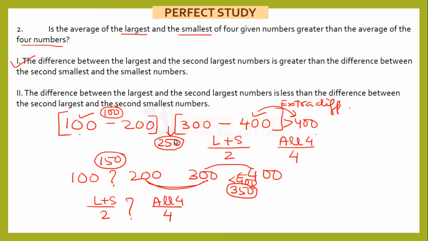Now why were we able to determine in the previous case? Because we knew the relation of this particular difference and this particular difference. That is why we were able to determine. Here we don't know. So the second one will not give me the answer. The answer will be option A, that is 1 alone.